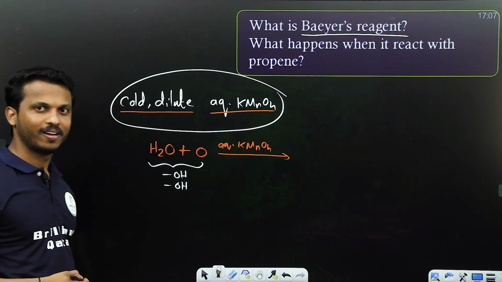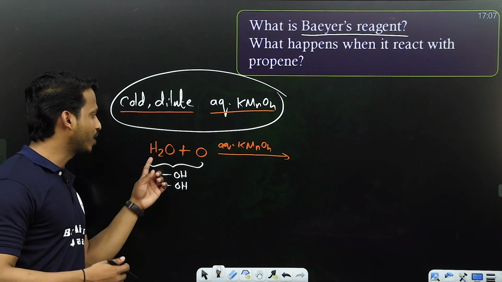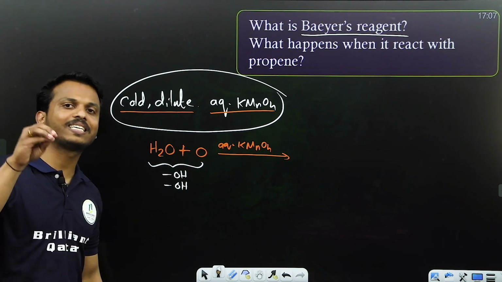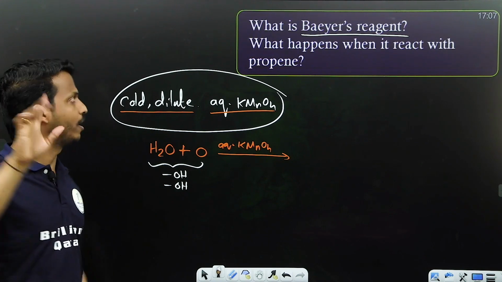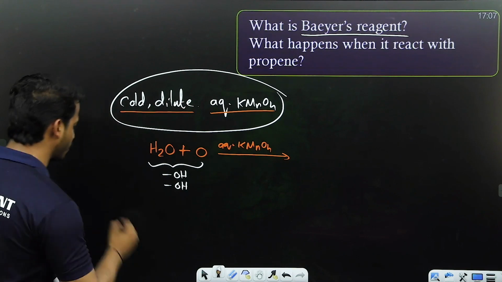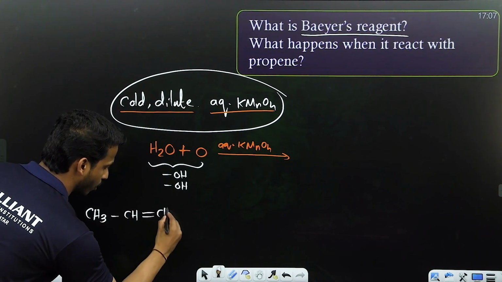H2O and O, if you club, don't write H2O2. From this, let me take OH and OH. Possible? Just add these 2 OH groups on the double bonded carbon. Let me show you what happens when it reacts with propene. What is propene? Propene is CH3, CH double bond, CH2.